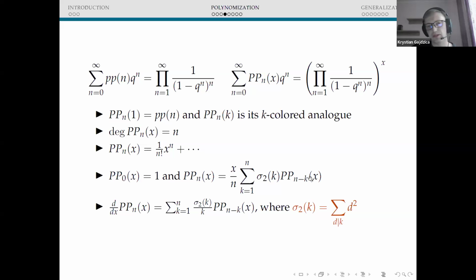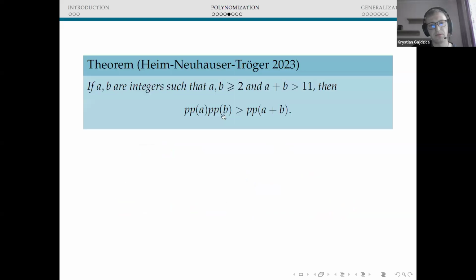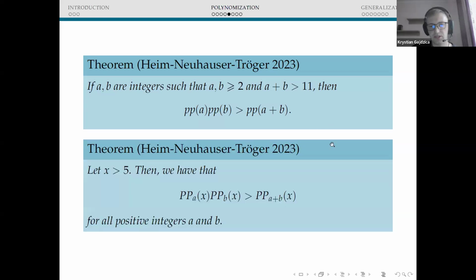If we would like to take a look at the Bessenrodt-Ono inequality in that case, we obtain the following. This is the result of Heim and Neuhauser-Tröger from 2023, stating that the plane partition function fulfills the following inequality for all a and b satisfying these conditions. And for the polynomization, we have that if x is at least 5, then we have the Bessenrodt-Ono inequality for polynomials for all positive integers a and b.